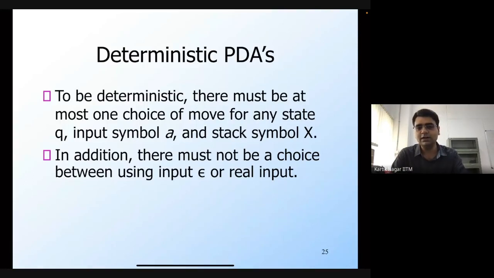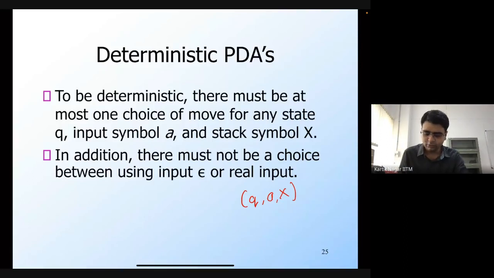Which means that if you are in some state, say the state of the PDA is q, you are reading a, where a is the next symbol that you are going to process, and X is on the top of the stack, then there must be at most one element in this particular configuration.